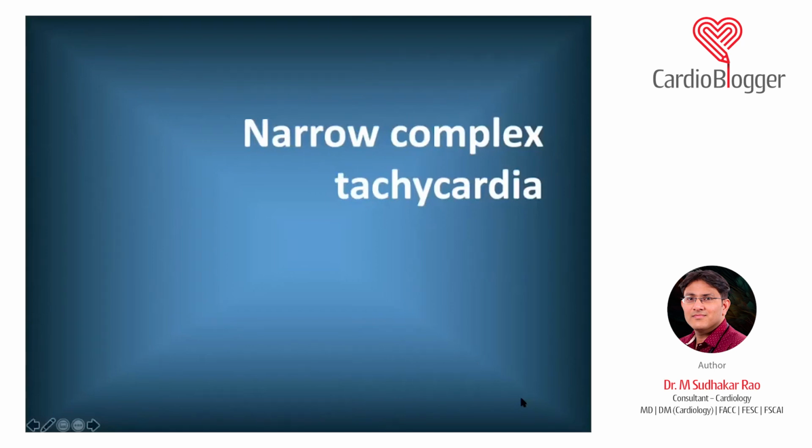Narrow QRS tachycardias are more common than wide QRS tachycardias, right from atrial fibrillation, flutter, and AVNRT, AVRT though less common, AVNRT is very common. We see a good number of these ECGs in our ICUs and emergencies and in our wards.